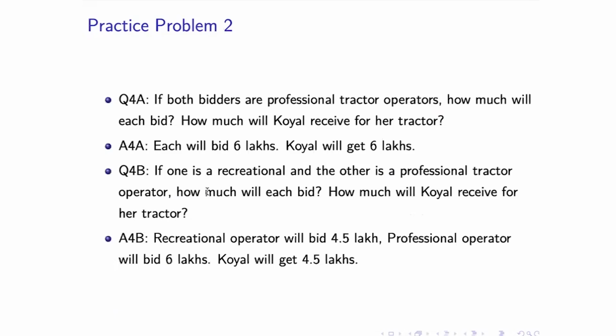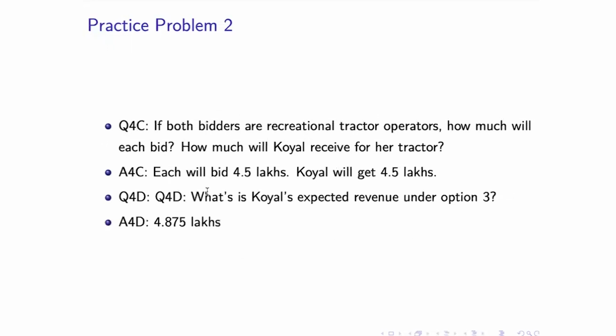Remember, in a sealed bid second price auction, everybody is going to bid their own valuation for the object. So both of them will bid 6 lakh. So how much will Koel receive? In this case, she will receive 6 lakhs, right? If one is a recreational and the other is a professional tractor operator, then the recreational person is going to bid 4.5 lakh, whereas the professional tractor operator is going to bid 6 lakhs. So in this case, Koel is going to get 4.5 lakhs. And if both of them are recreational tractor operators, both of them are going to bid 4.5 lakh. And so Koel will end up also getting 4.5 lakh.